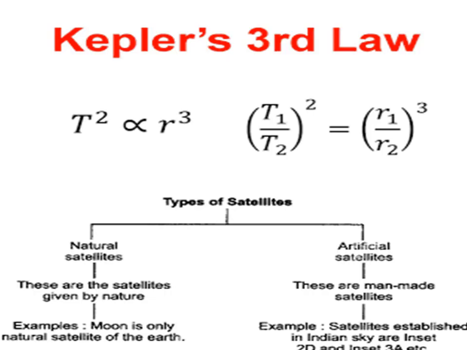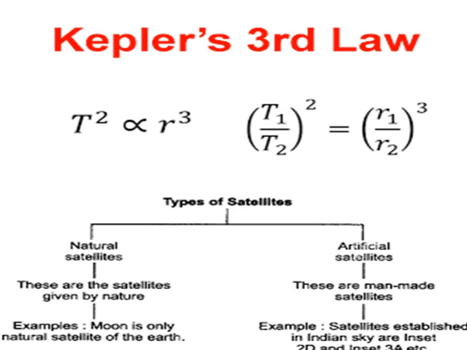Kepler's third law can be written in a modified form for two planets: (T1 upon T2) whole squared is equal to (R1 upon R2) to the power 3, where T1 and T2 are the time periods of the two planets, and R1 and R2 are the mean distances of the two planets from the sun.